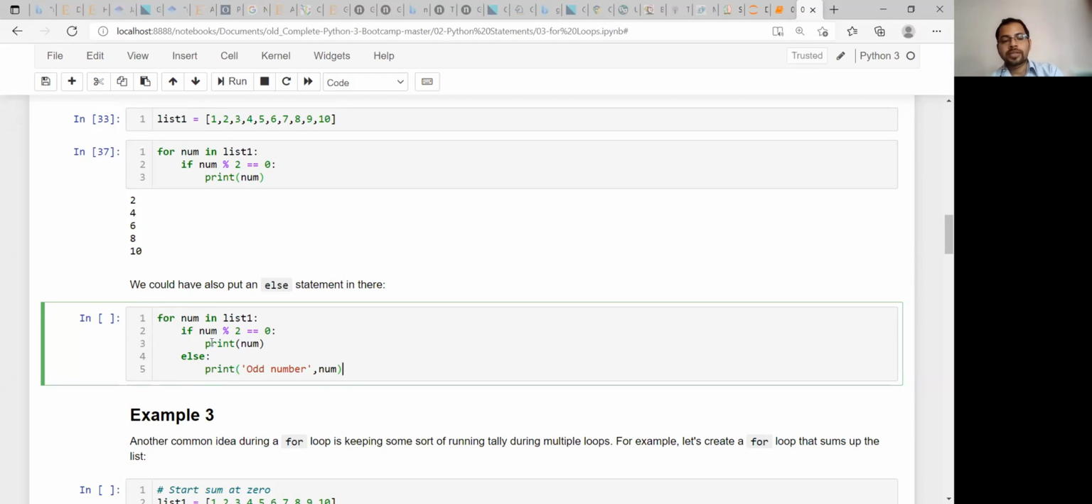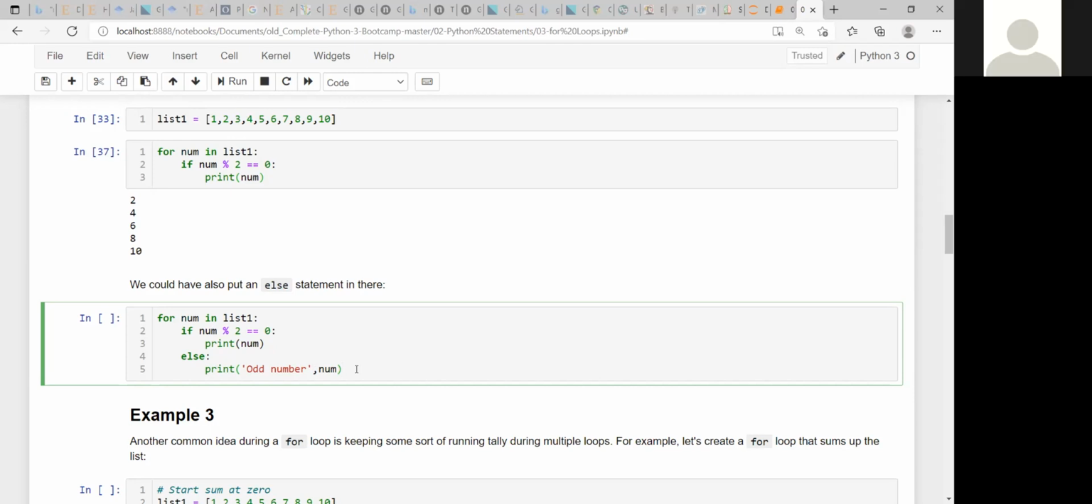Then again, the iteration will go on, and the value of this number will be increased to 3, right? Then again it will be checked whether 3 modulo 2 is equal to 0 or not. It will not be true. So that means it will not print this one, but it will go to this else statement. So when you are taking this step 3, what will it print? It will print from this else, odd number 3, isn't it?